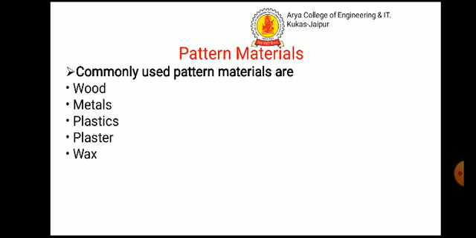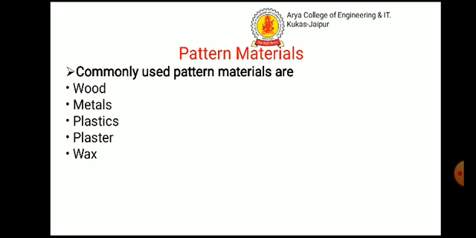These are employed where a large number of castings have to be produced from the same pattern. Commonly used metals for making patterns: cast iron, aluminum and its alloys, steel, white metal, brass, etc.